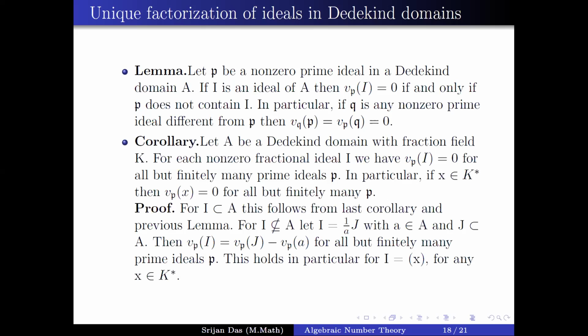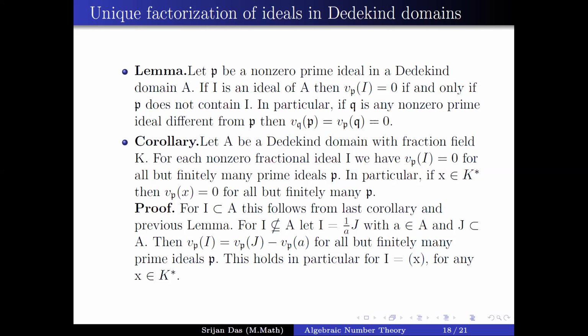Now the corollary of the lemma says: let A be a Dedekind domain with fraction field K. For each non-zero fractional ideal I, the valuation of I at P is 0 for all but finitely many prime ideals P. In particular, if x is in K star, then the valuation of x is equal to 0 for all but finitely many P. What is the proof?